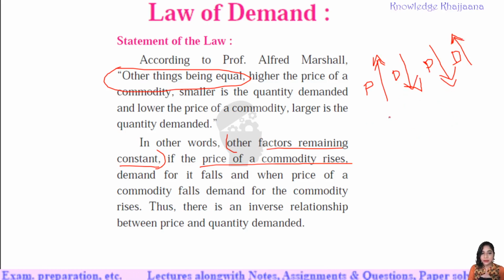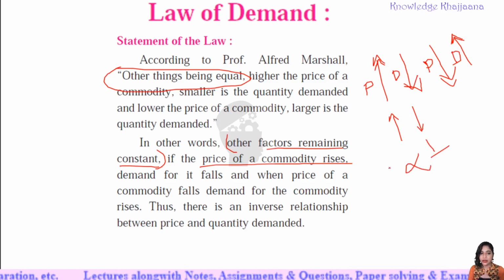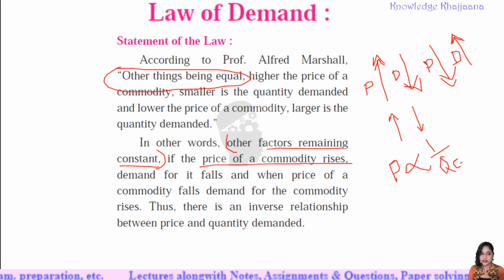Why inverse? Because the directions of both of them are opposite to each other. Price and quantity are not running in the same direction. That's why both are not proportional to each other. Both are inversely proportional to each other. Price is inversely proportional to the quantity demanded, that we have seen with the function.